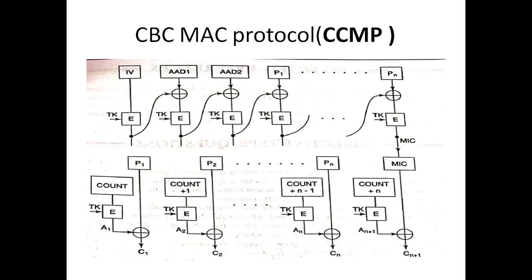So the last one is a CBC-MAC protocol, that is CCMP. So here in this CCMP, if you see the figure, we have applied the initialization vector along with the temporal key, which is encrypted. The output of the first step is an input to the next one, which is XORed with AAD1, again encrypted using the same temporal key. The output of that, again, is XORed with AAD2, encrypted with the temporal key again. Like that the chain continues. So we'll see the explanation of this figure.